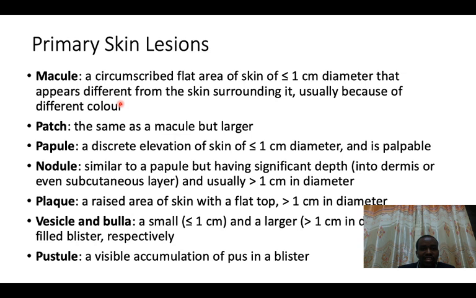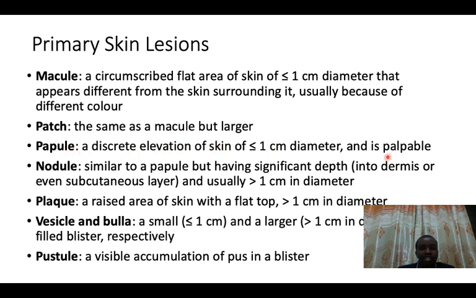We're going to be seeing some diagrams, but underline these few words. It is a circumscribed flat area of the skin, less than 1 centimeter, and it appears different from the skin surrounding it, usually because of a different color. So when a macule is greater than 1 centimeter, then it is not called a macule, it is called a patch.